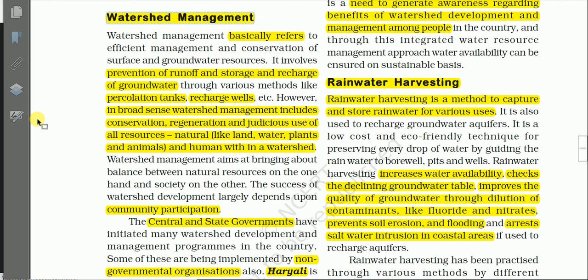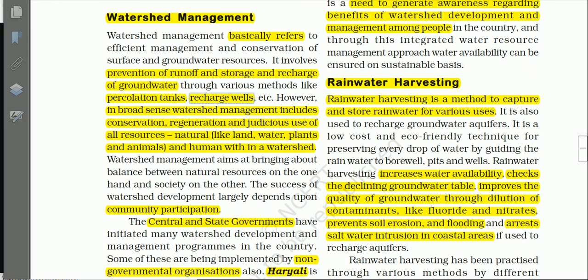That means watershed management includes conservation of surface water as well as groundwater. Watershed management involves prevention of runoff and storage and recharge of groundwater through various methods like percolation tanks, recharge wells.